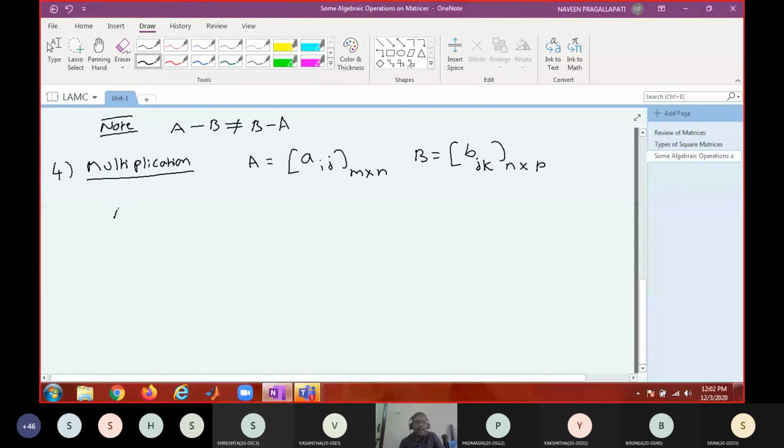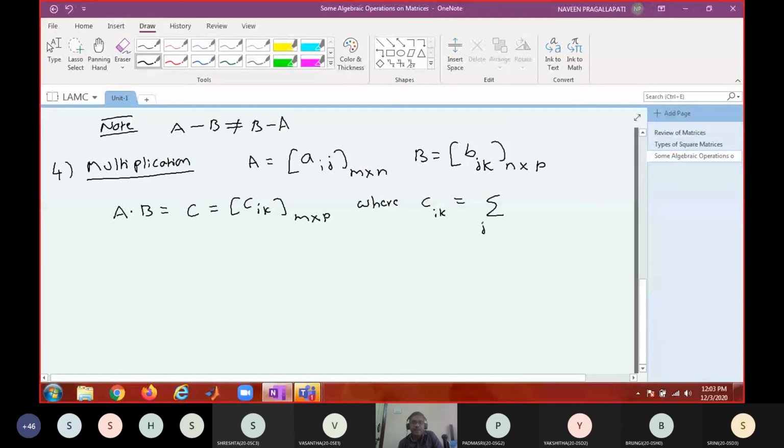Now what do you mean by A into B? You call it a new matrix, say C. What is its order? m by p. Now how do you get Cik? See, all these things will be useful in your computer programming. Understanding the index meaning is very important. What do you mean by Cik? How can you get Cik?